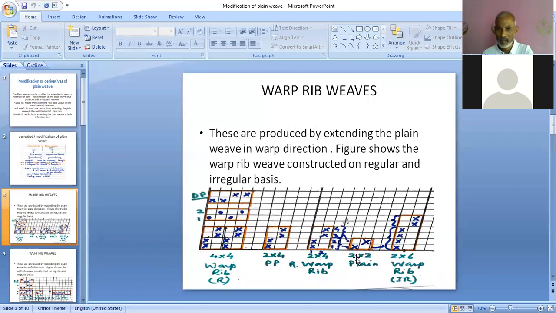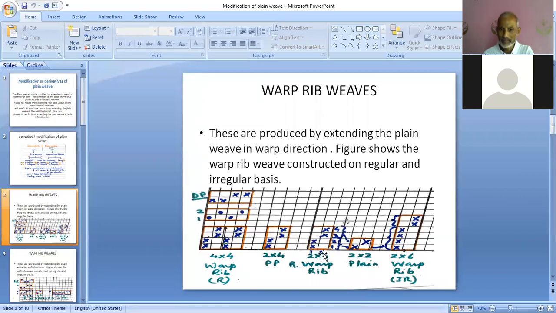To understand it, I am indicating the plane weave here in 2x2, otherwise there is no need to indicate it. So you can see 1 up, 1 down, 1 down, 1 up. This is plane weave. Now, if we are taking 2 warp rib, because it is extending in the vertical direction, warp rib means extension in the vertical direction. It means the number of peaks will extend. And 2 means the first peak is extended by 2, the second peak is extended by 2. But ends will remain the same. That's why here we have taken the size 2x4.